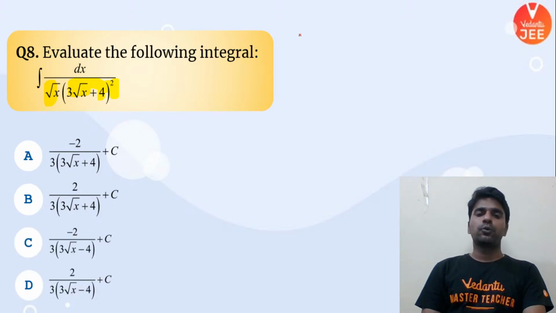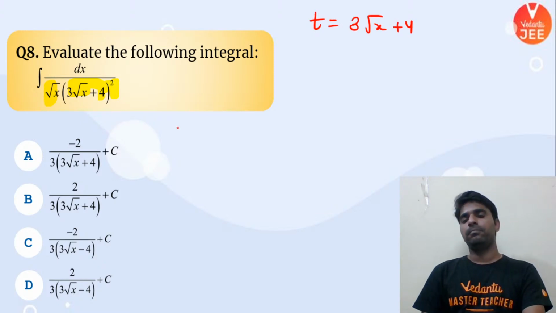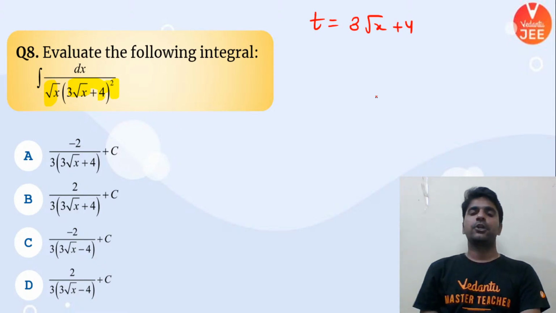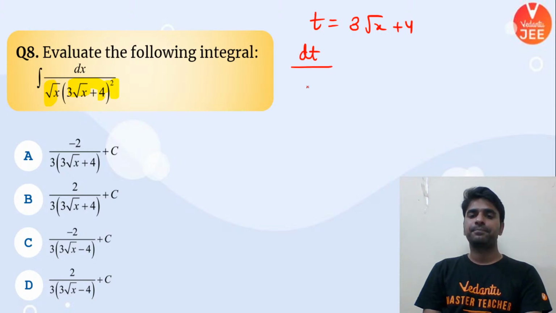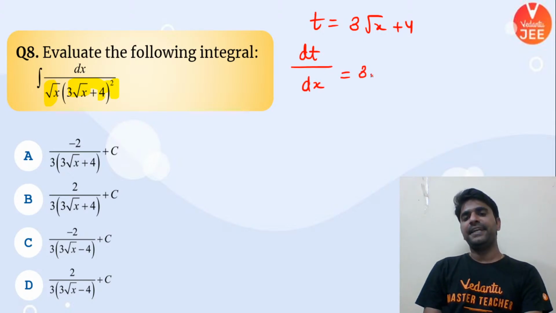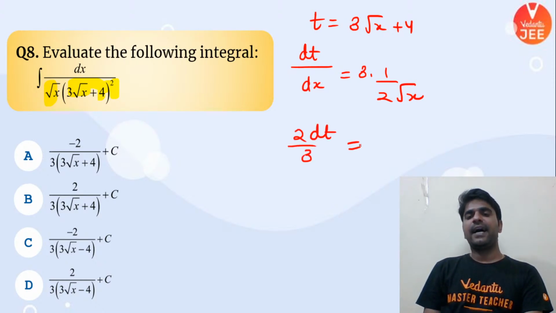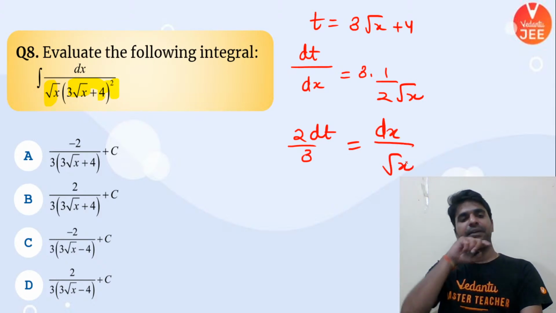If you take t as this, your dt over dx will be what? 3 times 1 by 2 root x. That means you can write down 2 dt by 3 as dx upon root x. Yes or no? Everybody tell me.